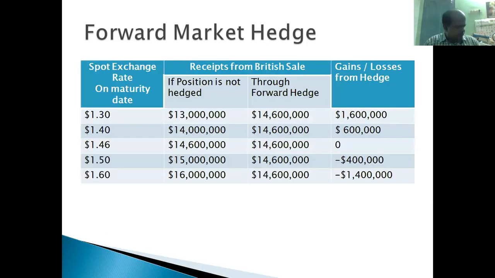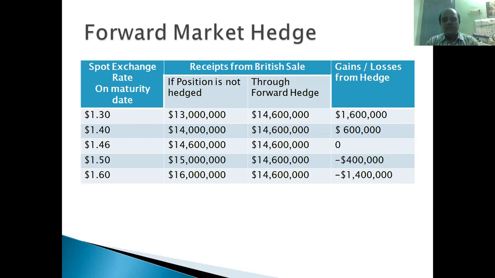Now, we have the cash flow table because of this forward market hedging. Some five rates are taken, and what will be the cash flow for Boeing Corporation because of this British Airways sale?